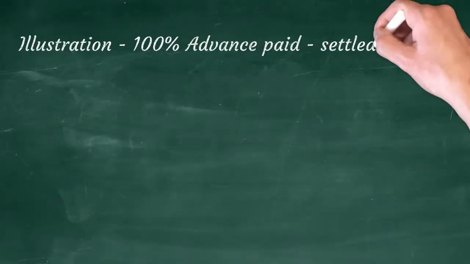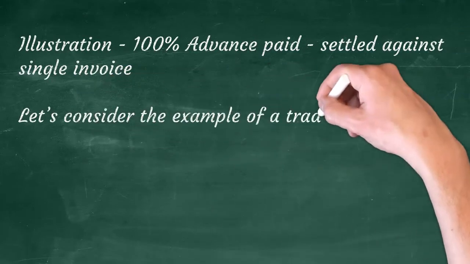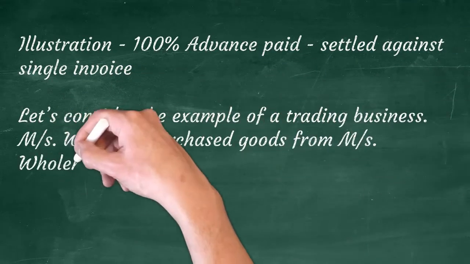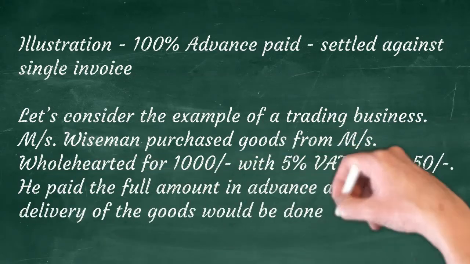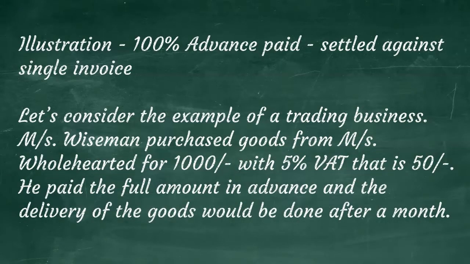Let us see an illustration where 100% advance is paid against the purchase order and settled against a single invoice. Messrs. Weissman purchased goods from Messrs. Wholehearted for 1000 with 5% VAT, that is 50. He paid the full amount in advance and the delivery of the goods would be done after a month. This looks like a normal transaction with advance payment unless you consider the VAT paid with the advance.